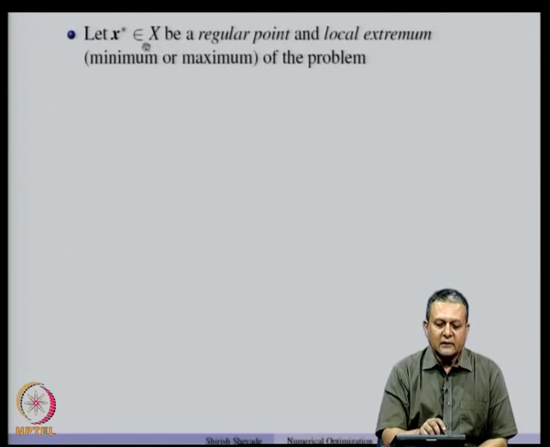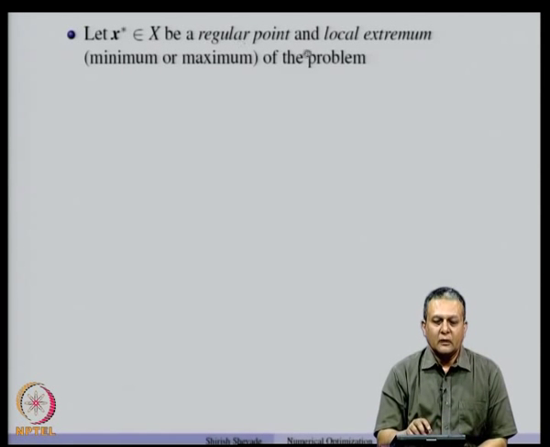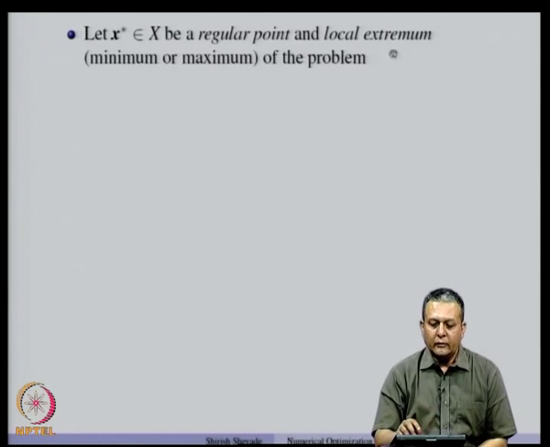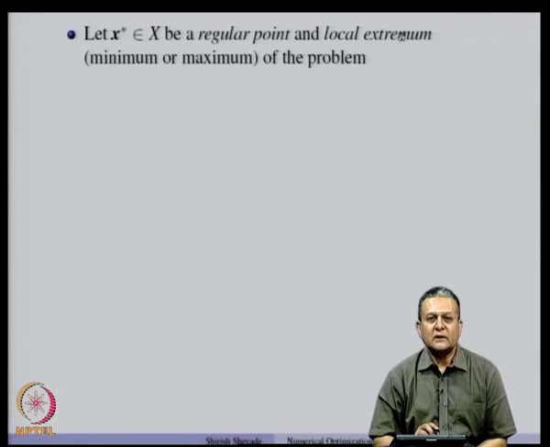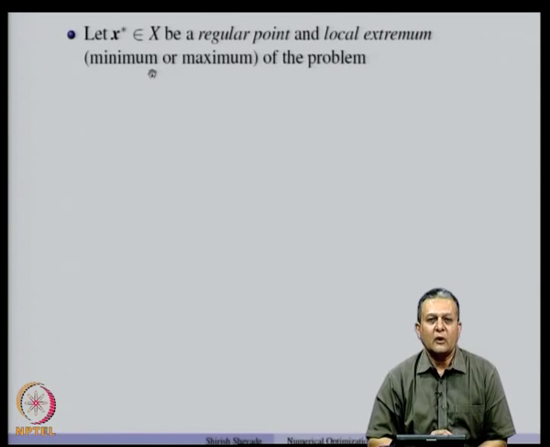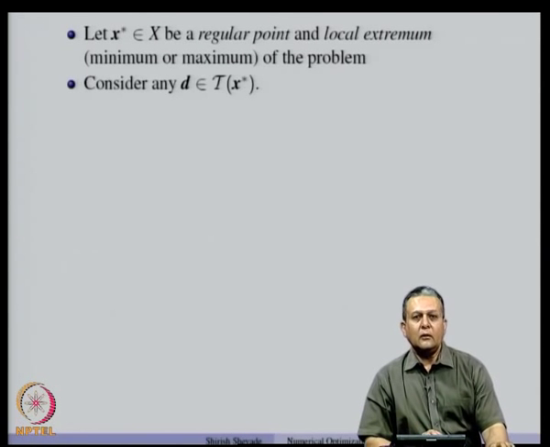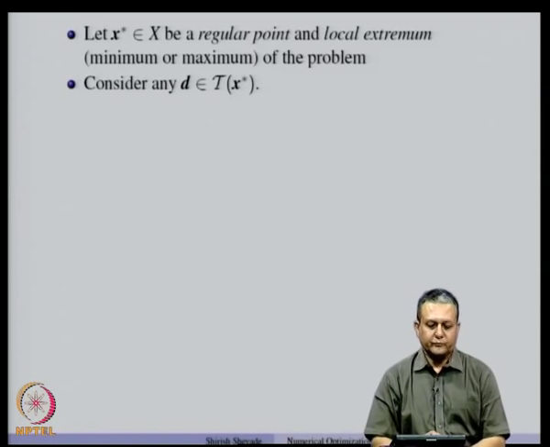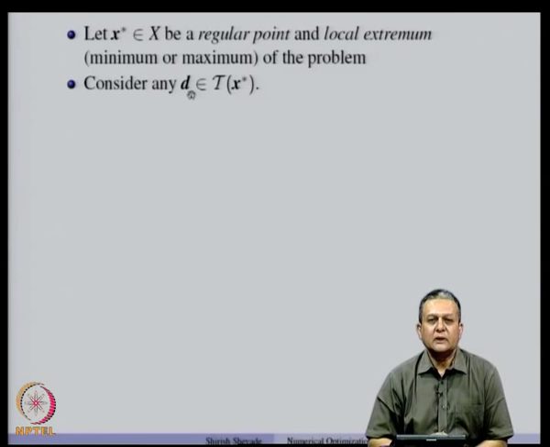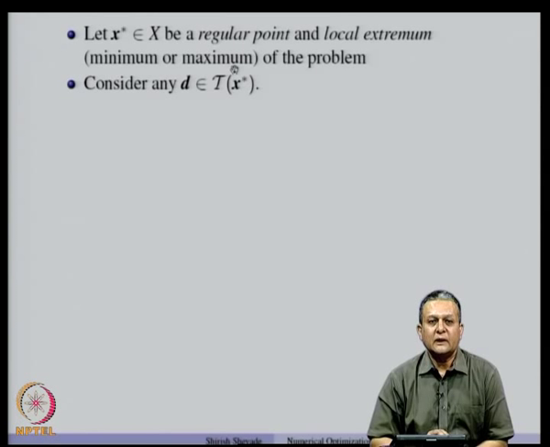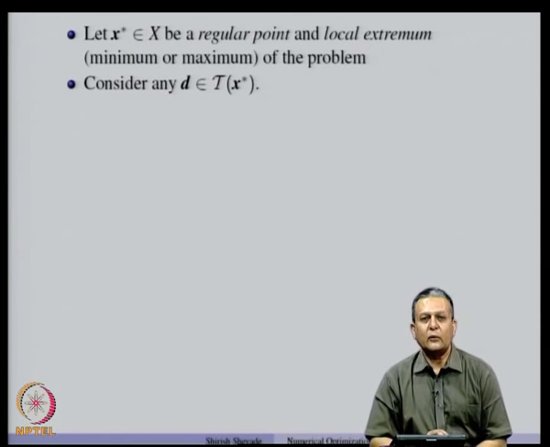So, let us assume that x star, which is a feasible point, is also a regular point and is a local extremum. Note that we have mentioned local extremum, which means that it can be a local minimum or a local maximum. Now, let us consider any vector d which is in the tangent set T x. Since it is a regular point, we have already seen that the gradient of E_i at x star, transpose d, equals 0 for all i going from 1 to m.